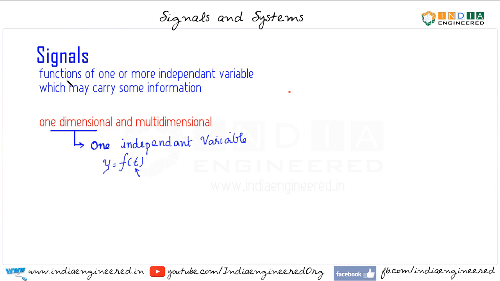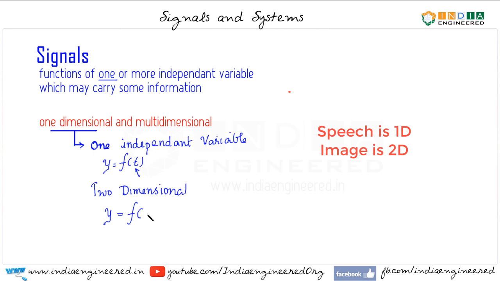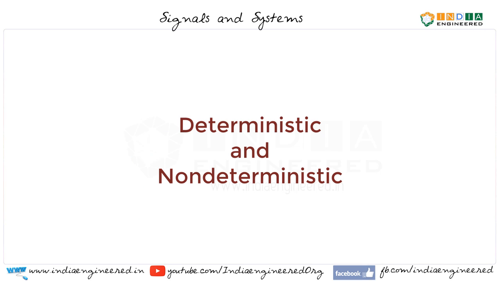Signals in general are a function of one or more independent variables. So if the signal is a function of just one independent variable, then we can say it is one-dimensional. Any higher than that, we call it multidimensional. An example for a two-dimensional signal could be f of x comma y. So this can be extended to any dimensions.